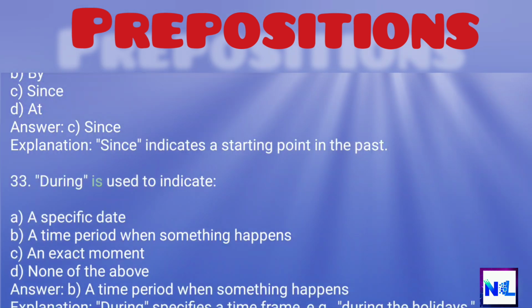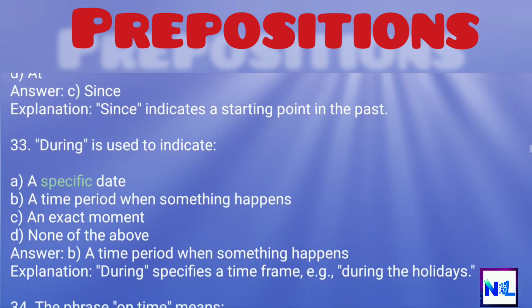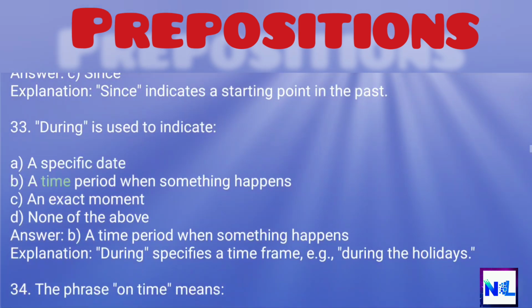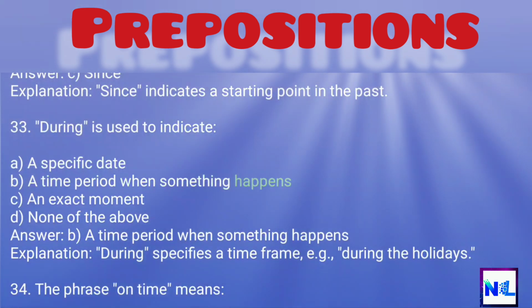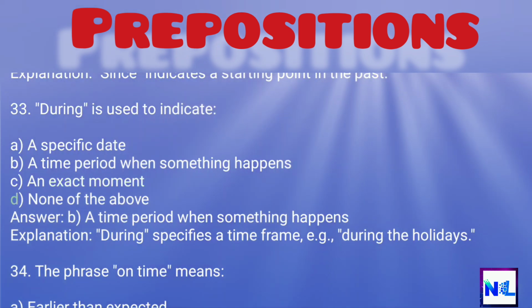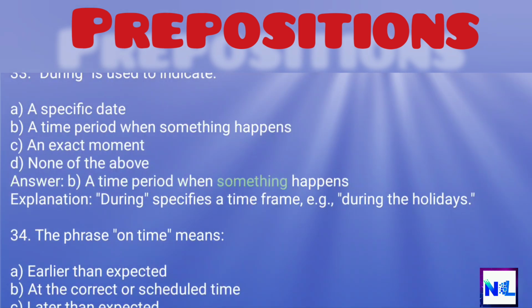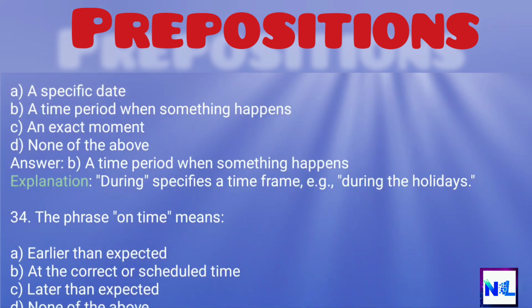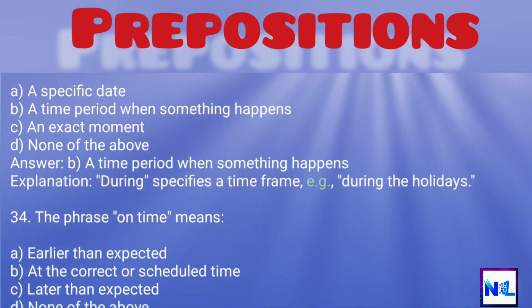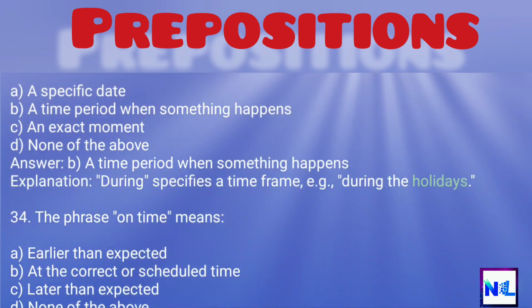33. During is used to indicate A. A specific date, B. A time period when something happens, C. An exact moment, D. None of the above. Answer: B. A time period when something happens. Explanation: during specifies a time frame, e.g., during the holidays.